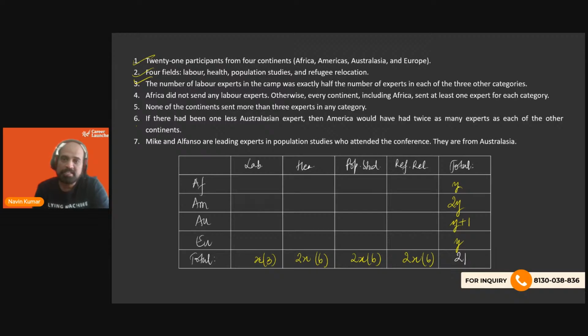So as of now, we are saying that the sum of these 4 values is going to be 21, which is nothing but saying 5y plus 1 is 21. So 5y is 20, or y is going to be 4. So this is going to be 4, this is going to be 8, this is going to be 5, and this is going to be 4. Right? Okay.